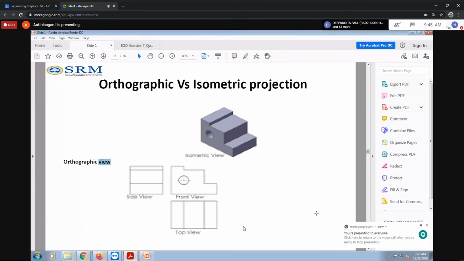So kindly remember, for those who are trying manual drafting, you draw these three things with a pencil. You know how to draw it; it was already discussed. Only the front view, top view, and side view should be very dark. For the remaining projection lines, draw only thin lines. Your final projected views should be very dark, so you can use dark pencils.